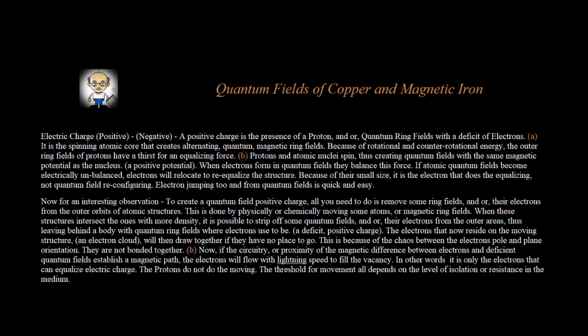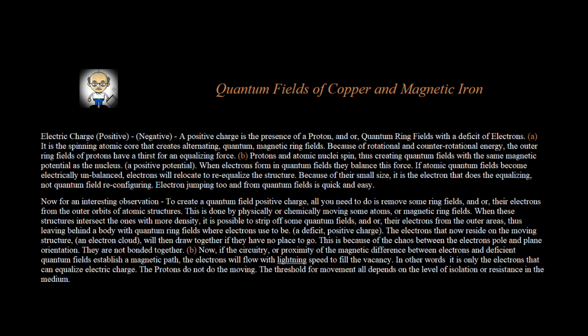If atomic quantum fields become electrically unbalanced, electrons will relocate to re-equalize the structure. Because of their small size, it is the electron that does the equalizing, not quantum field reconfiguring. Electron jumping to and from quantum fields is quick and easy. Now for an interesting observation: to create a quantum field positive charge, all you need to do is remove some ring fields, or their electrons, from the outer orbits of atomic structures.